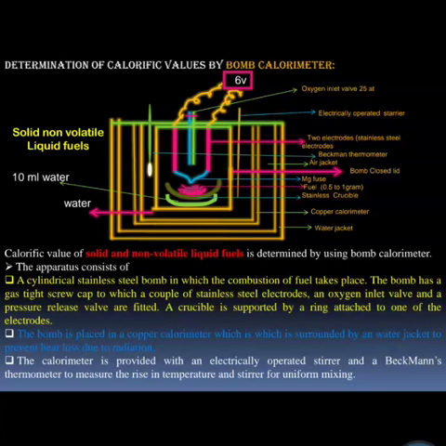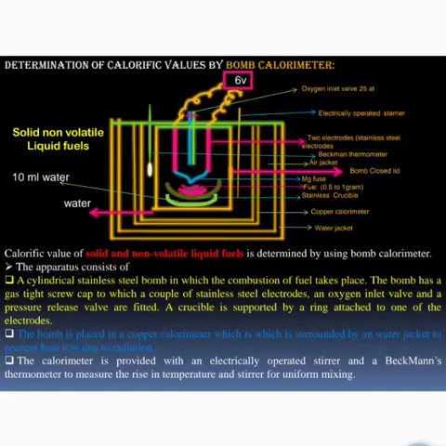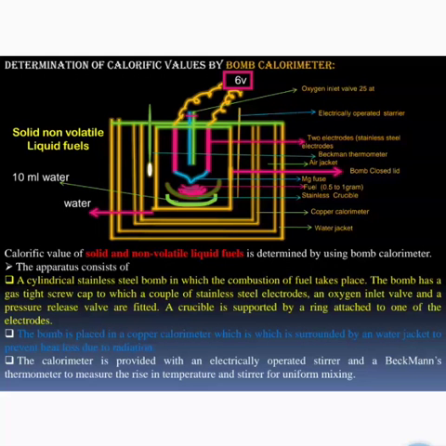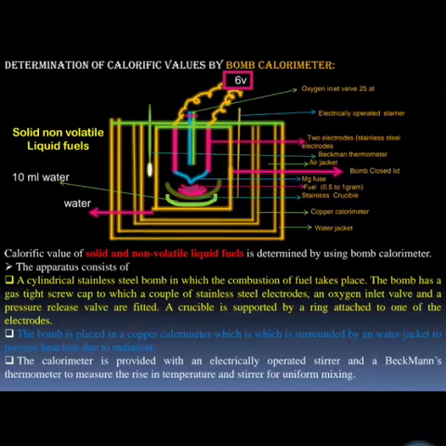In this diagram we have shown the bomb calorimeter. The apparatus contains a cylindrical stainless steel cylinder, in which we add a small crucible for combustion of fuel. There are three types of jackets. The outermost jacket is known as the water jacket. Next is the calorimeter jacket, and the inner stainless steel crucible is known as the bomb. It is combined with the oxygen valve inlet and completed to the circuit. There is one stirrer and a Beckmann thermometer.